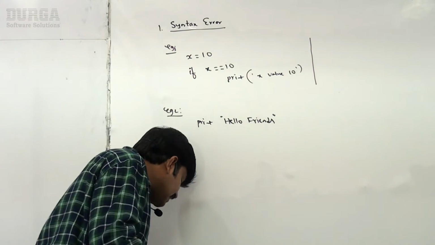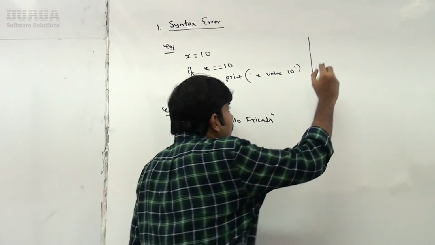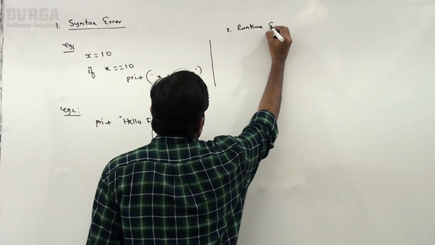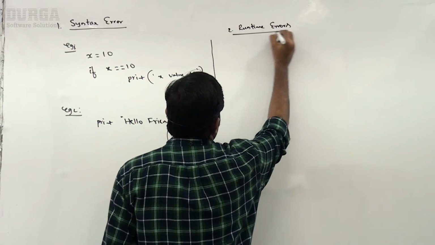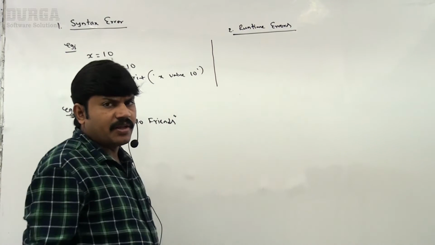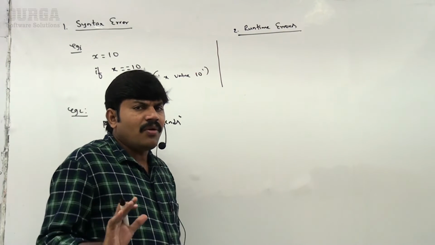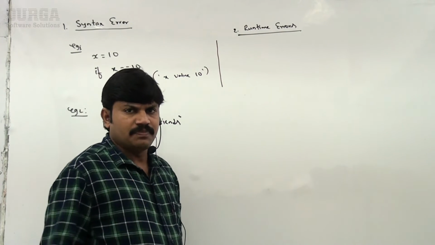Now the second category, runtime errors. Observe very carefully about runtime errors. You know there are no syntactical mistakes in our program.